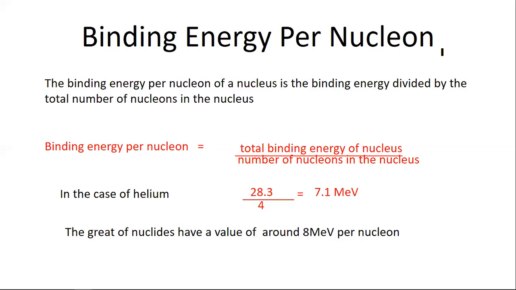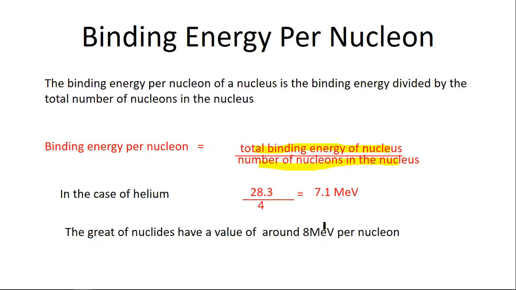Binding energy per nucleon of a nucleus is the binding energy divided by the total number of nucleons in the nucleus. Here we divide the total binding energy of the nucleus by the number of nucleons. In the case of helium, the total binding energy is 28.3 MeV and the total nucleon number is 4, so for the helium nucleus the binding energy per nucleon is 7.1 MeV, and the greater nuclides have a value of around 8 MeV per nucleon.